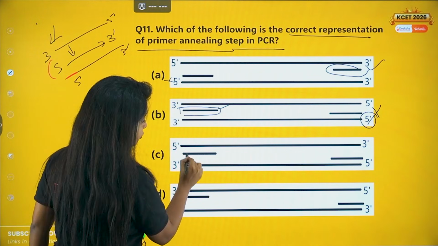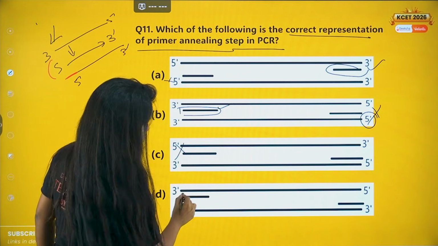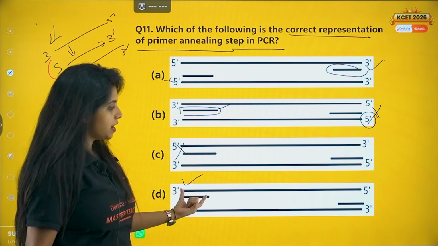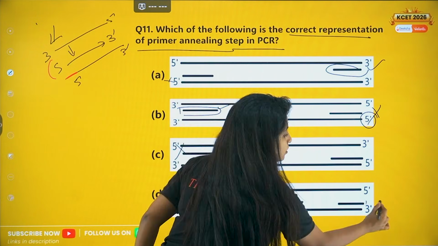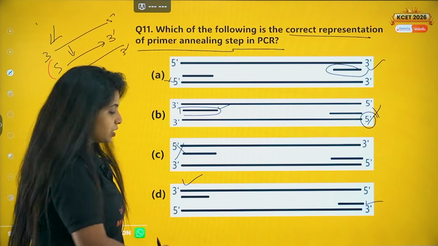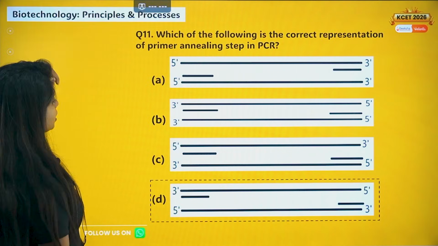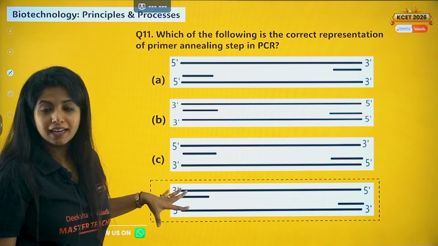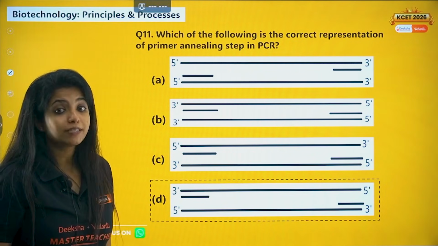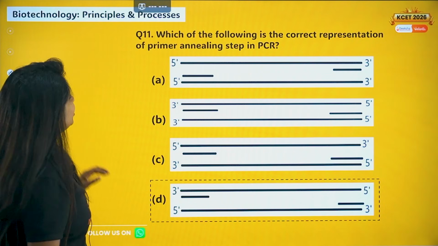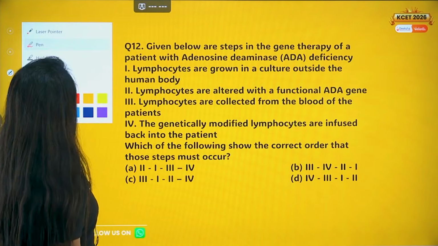Now over here again in the 5' position, wrong. Over here, if you see, it's in the 3' position, and on the other hand it's also in the 3' position, which is why your answer for this question would be what? D. Okay, your answer for this question would be D. This is from Biotechnology Principles and Processes. Cool. Now let's go ahead with question number 12.